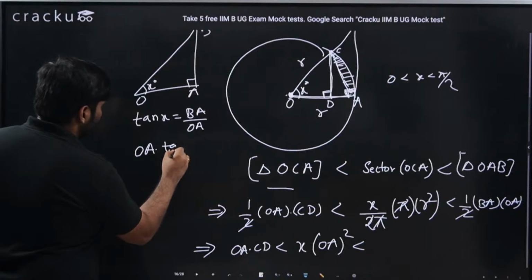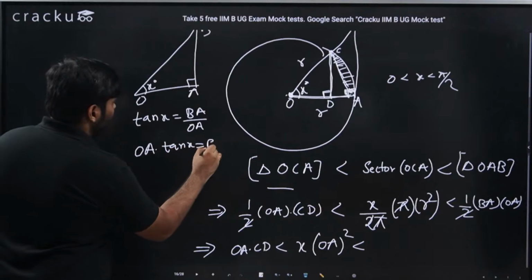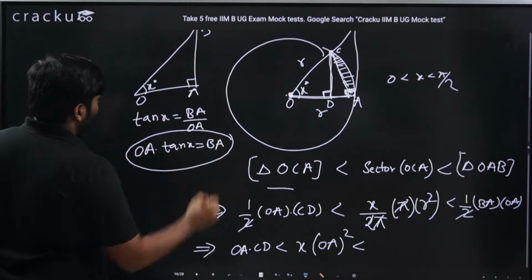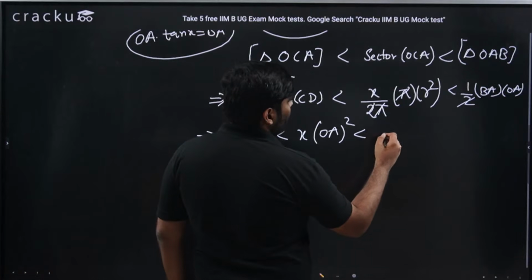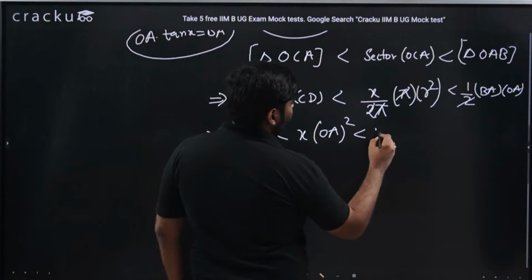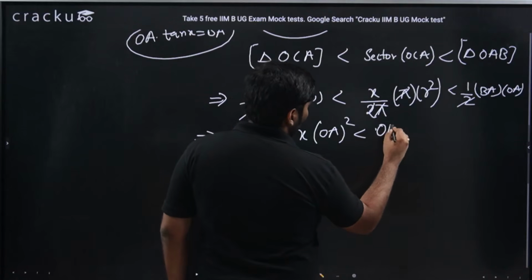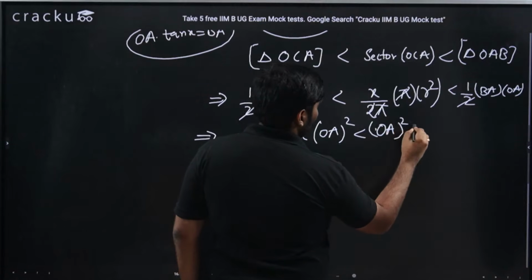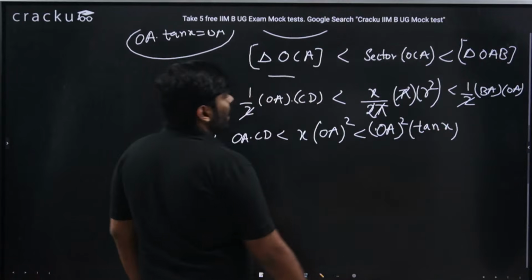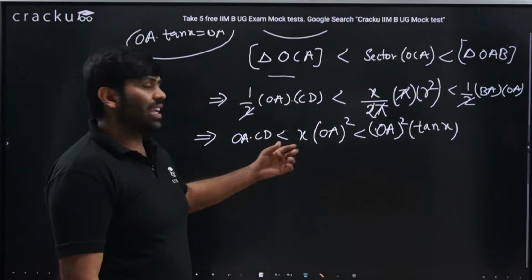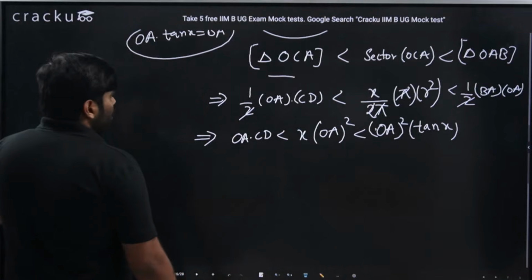OA into tan x is BA. So I could write this as BA is OA into tan x, so OA square into tan x. Because BA is OA into tan x, into OA, which is again OA square into tan x.